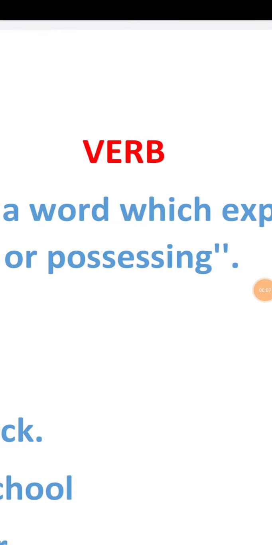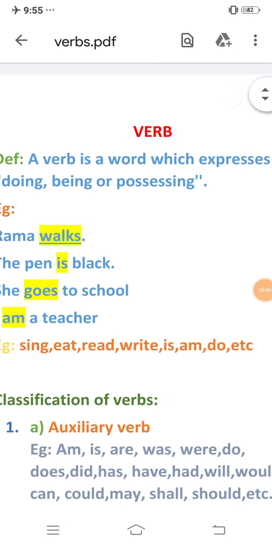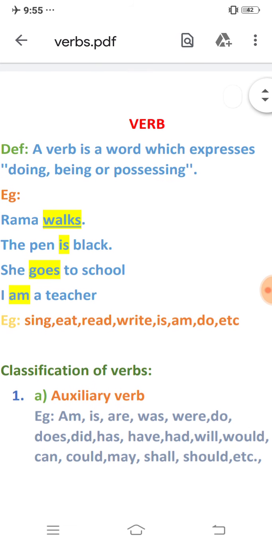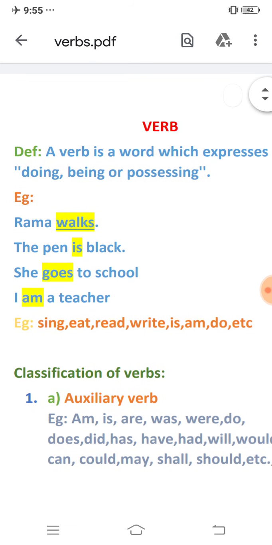Today our topic is verb. The definition of the verb. A verb is a word which expresses doing, being or possessing. That means the words which are called verbs say about our actions or our existence or our possessions.